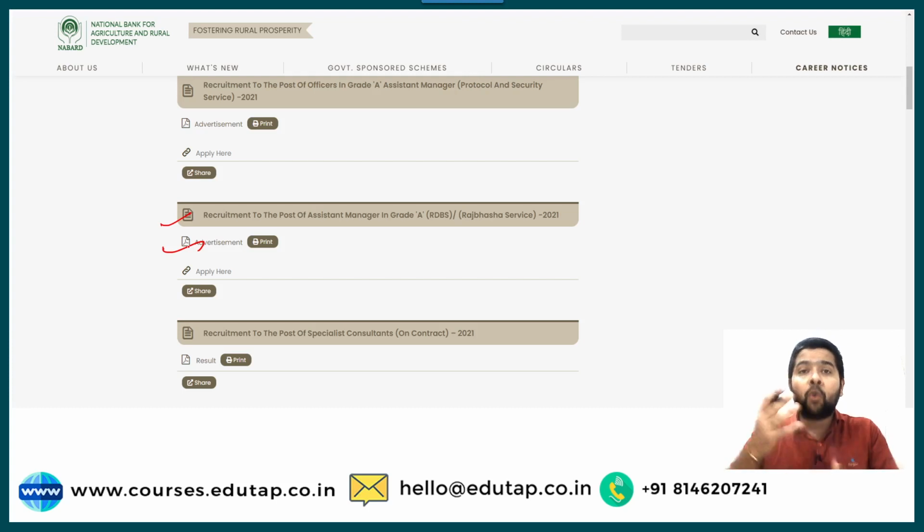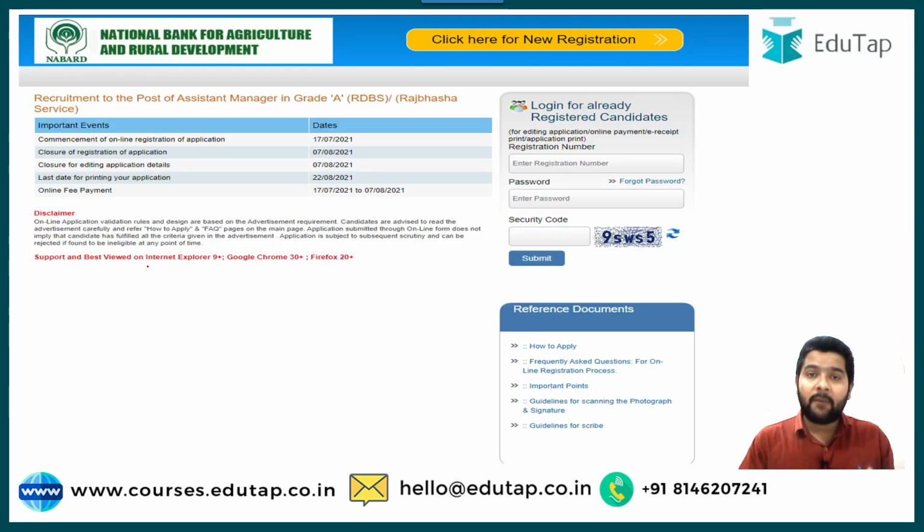Then when you go through the advertisement in detail and are clear with each and everything, what you need to do is go on the second icon which is shown here, apply here. So as soon as you click on this icon, it opens up a new window which something like this will appear on your screen. On the topmost it will appear as NABARD, that is National Bank for Agriculture and Rural Development. The icon will appear here.